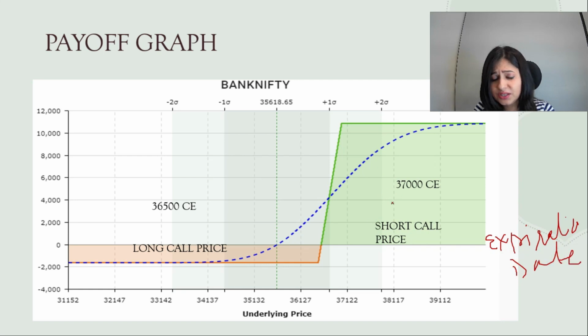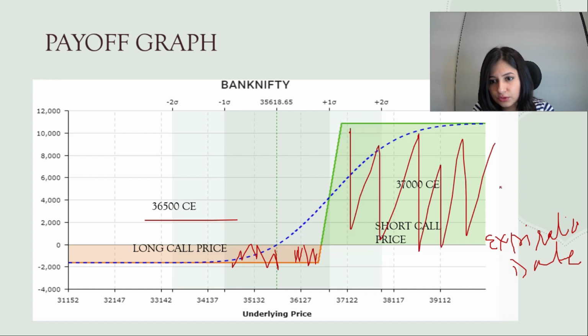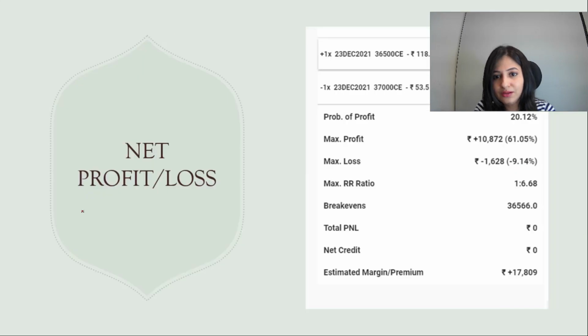As you see, on this side you are shorting a call, and on this side you are buying a long call at a lower strike price. So your loss is limited. Can you see? This is your loss zone and this is your profit zone. Anything above here will be in profit, but your profit is also limited. So this is the payoff graph, how it looks in a bull call spread, and what will be your loss. I have explained this here as well.